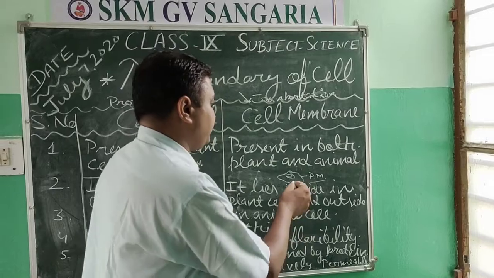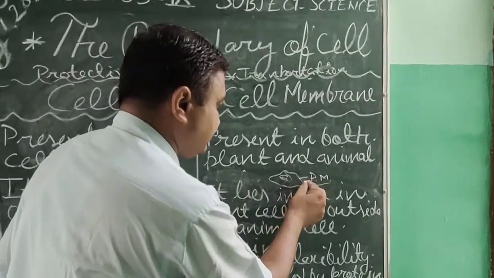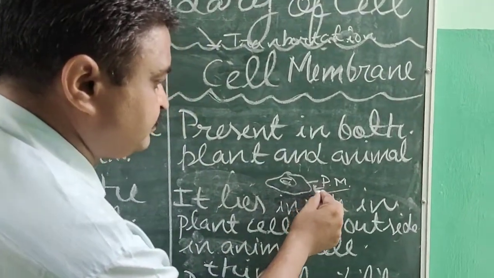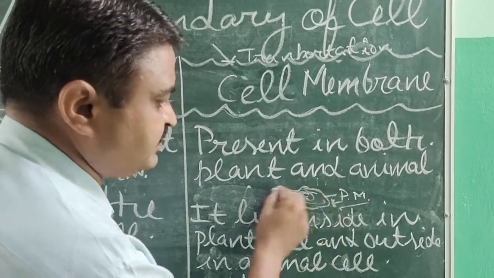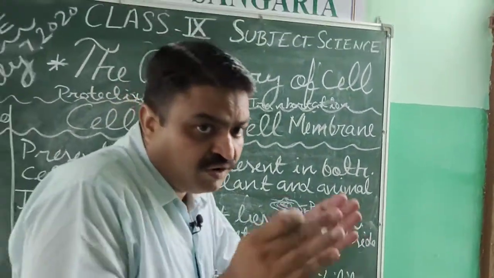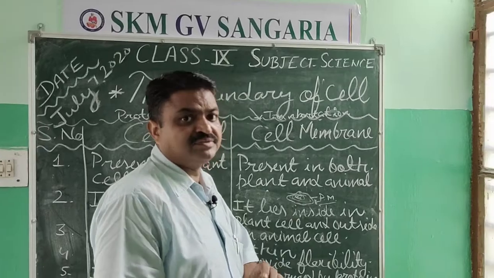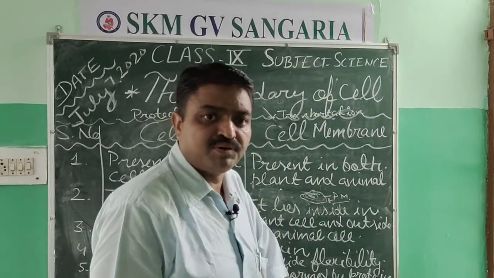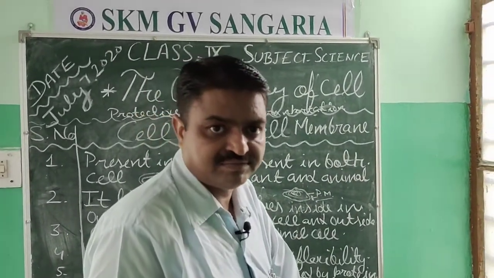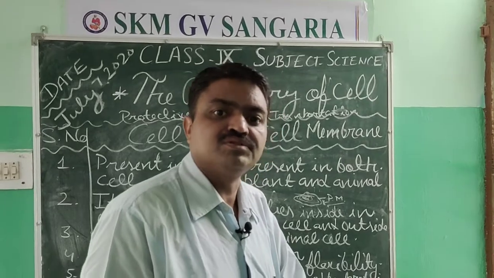If the substance enters inside the cell, from which the cell swells, that process is known as endoosmosis.